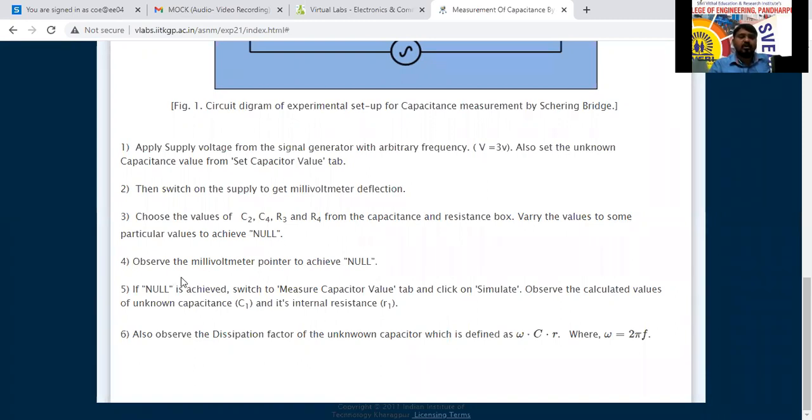Okay, next, observe the millivolt meter pointer to achieve the null position here now. That is the detector we have to observe. If null is achieved, switch to the measure capacitor value tab and click on simulate value. Observe the calculation here. We have to click this one and we will get the values of C1 and R1. We have to note down that one here.